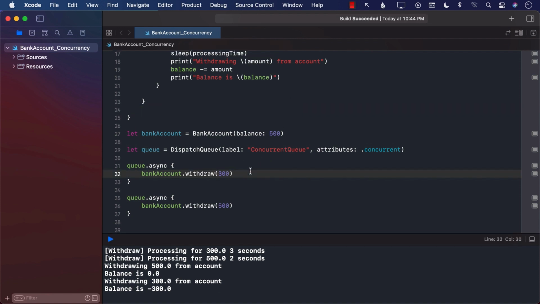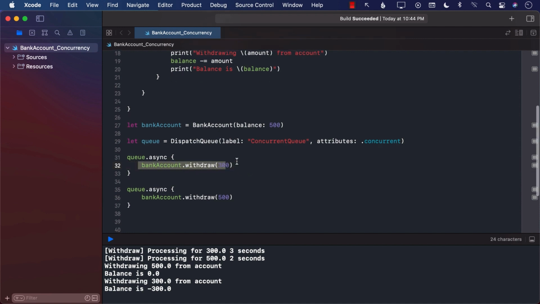So now let's see how we can fix this problem. The problem that we are having is that we have two bank account withdrawals happening concurrently. Concurrently simply means at the same time. So you might be withdrawing some funds, and maybe your spouse or friend might be withdrawing some funds.